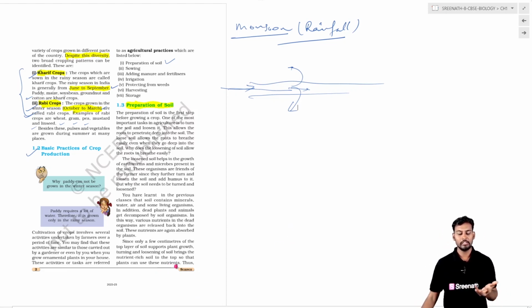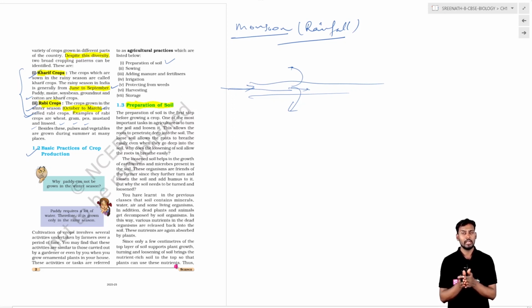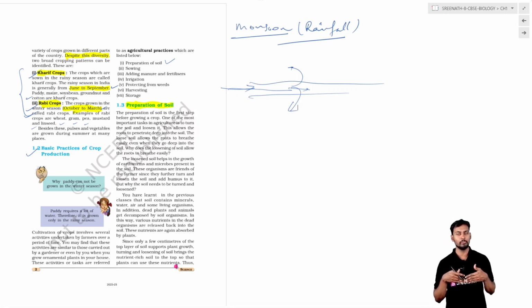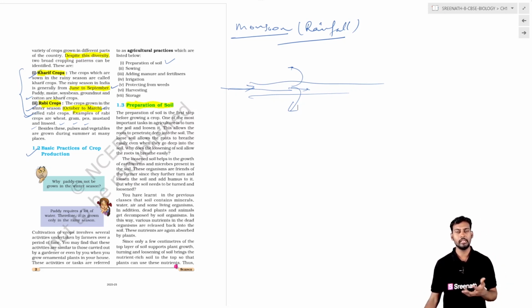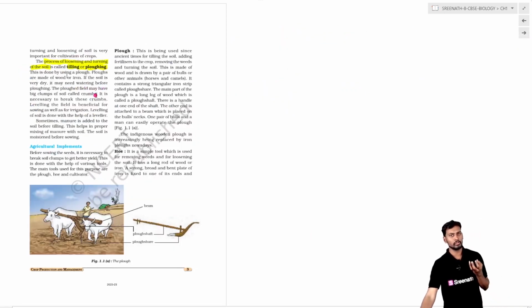So it is also a practice where, whenever ploughing is taking place, it is for the loosening of the soil, and also to bring the nutrient-rich soil which is in the bottom layer to the top layer of the field, so that it will be enriched with the nutrients. This process of bringing the lower level of the soil to the upper part by means of instruments like the ploughing machine or the tiller or other kinds of machines is called tilling or ploughing. So ploughing or tilling is the process.